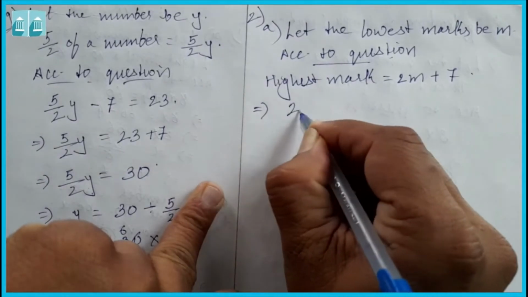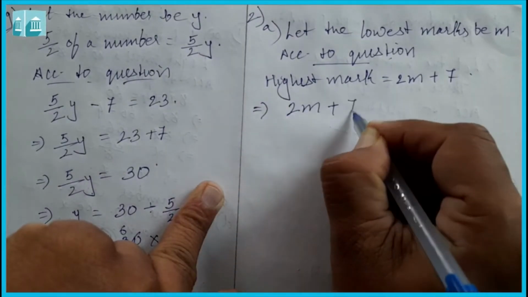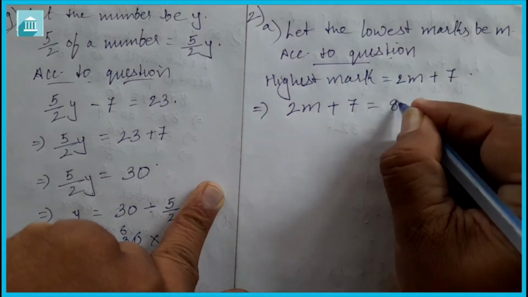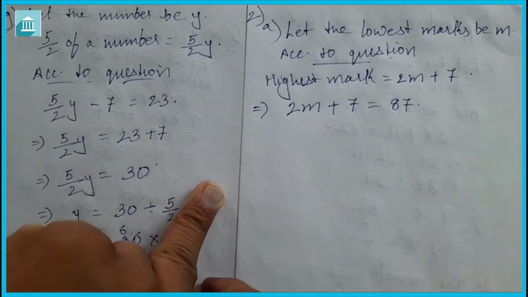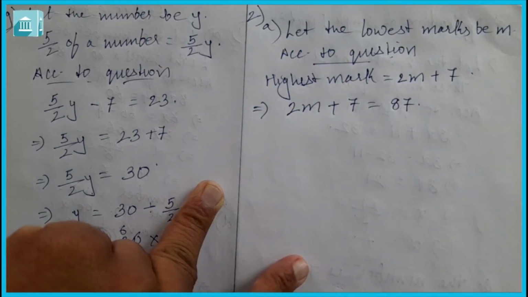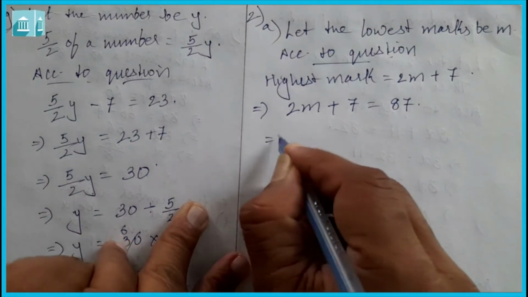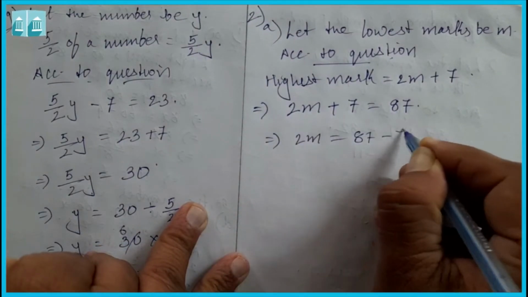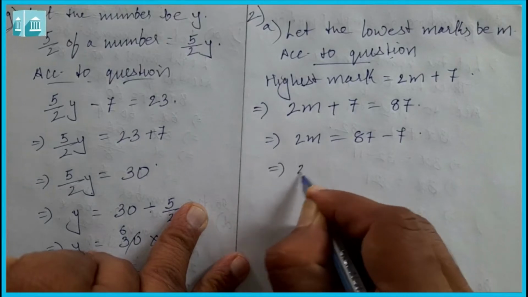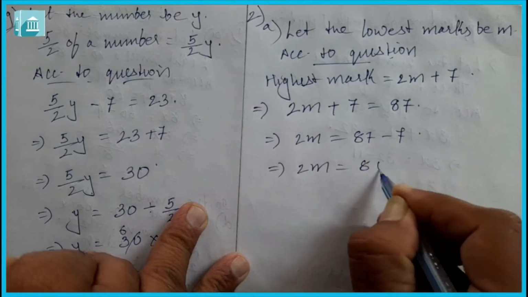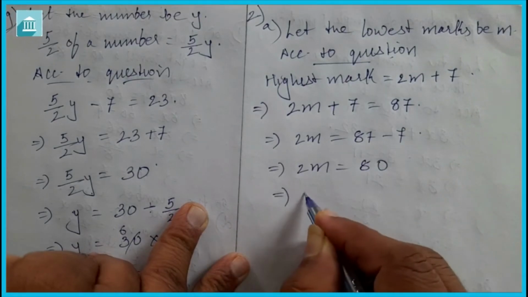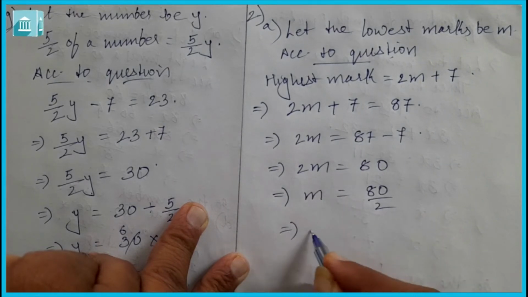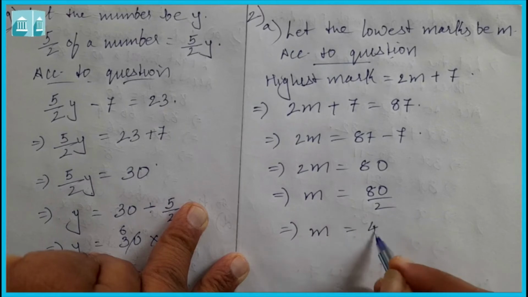We imply that 2m plus 7 is equal to the highest marks, which is given as 87. So now we will solve this equation. 2m is equal to 87 minus 7. We imply that 2m is equal to 80. We imply that m is equal to 80 upon 2, so m is equal to 40.